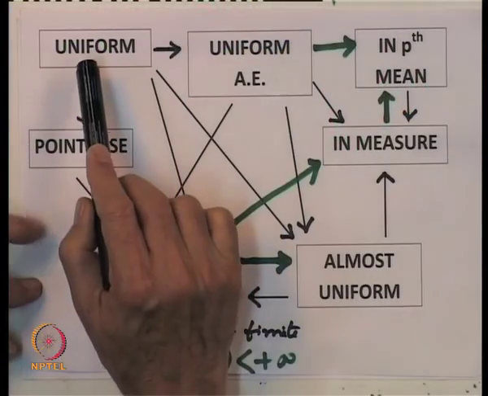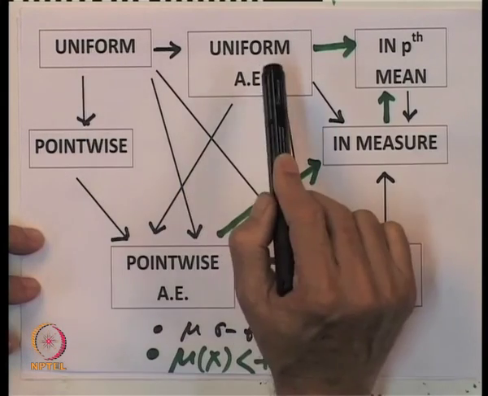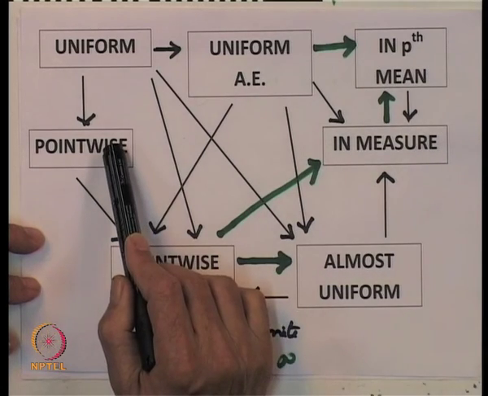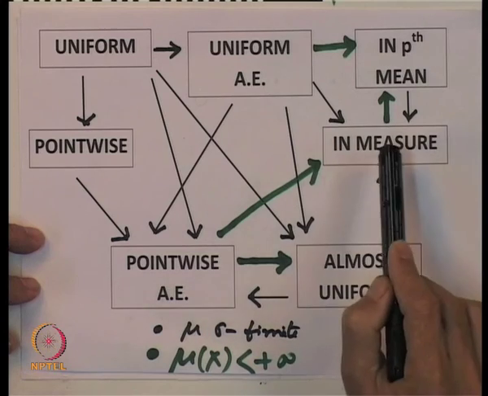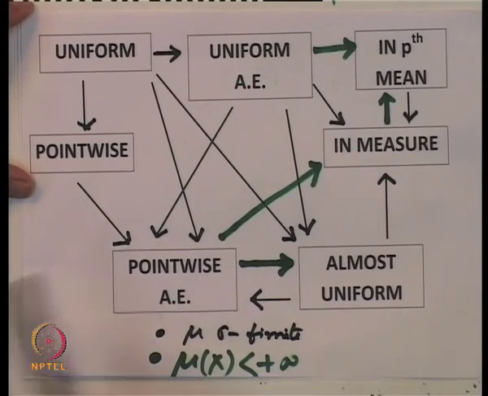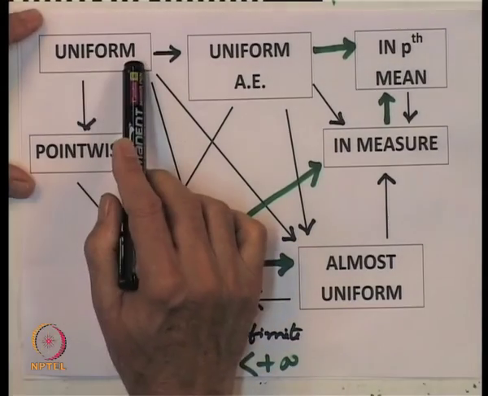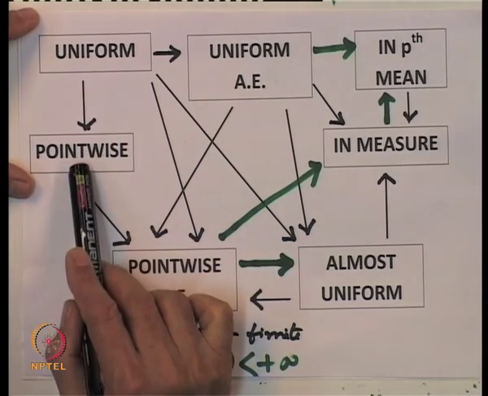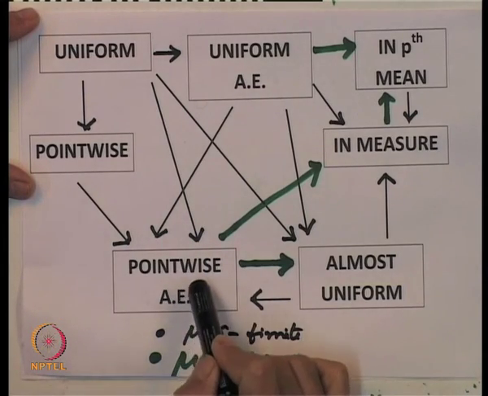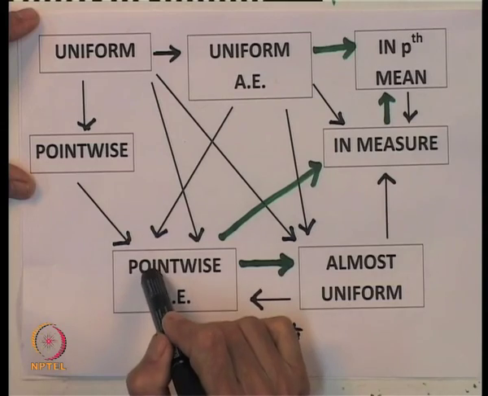Let me look at all the implications put together in the form of a diagram. Here we have the notions of uniform convergence, uniform almost everywhere, and in the pth mean. Here are pointwise almost everywhere, in measure and almost uniform. As we know, uniform convergence is the strongest one. We have already seen that uniform implies pointwise, and of course pointwise implies pointwise almost everywhere, and the other way around implications need not hold.